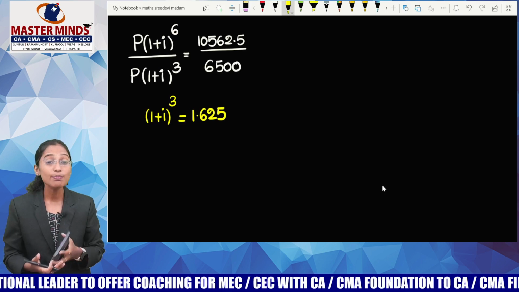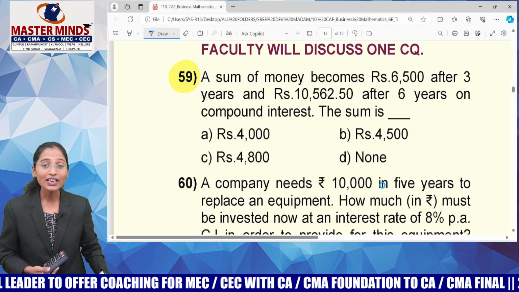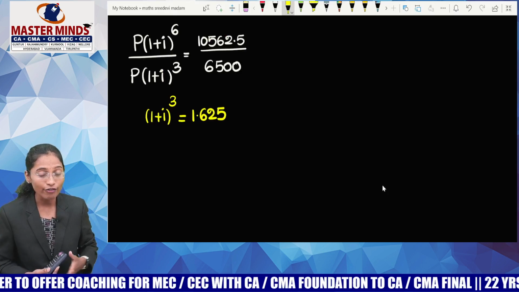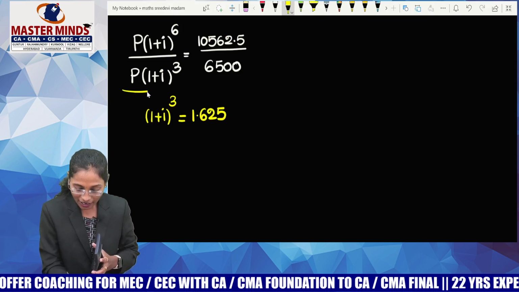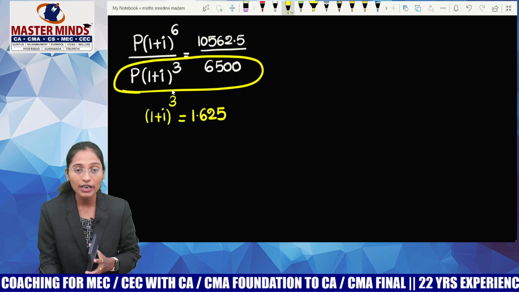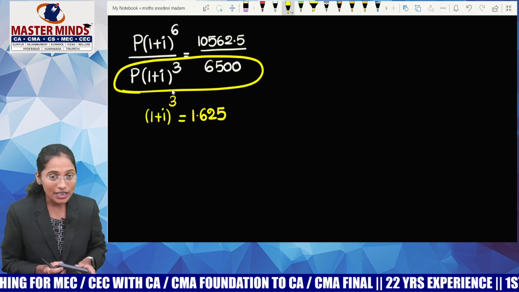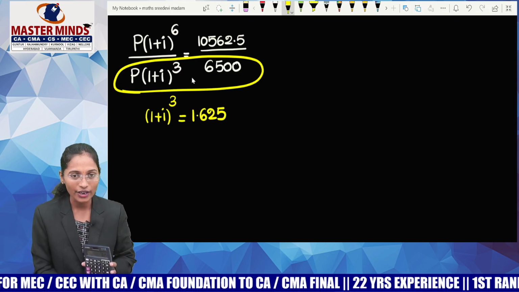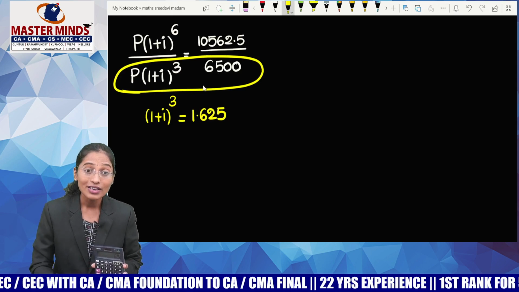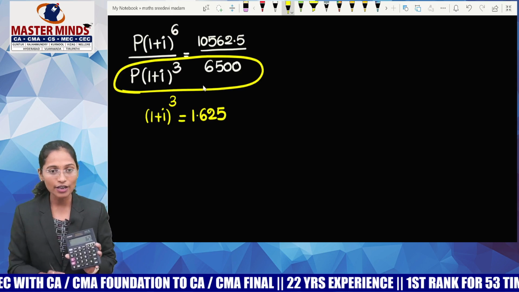Now, what is my target, all of you? My target is to calculate the sum, which means I have to calculate the principal. If I look at my denominator, what is my denominator? P of (1 plus I) whole cube equals 6,500. Then what is P equal to? P equals 6,500 by (1 plus I) whole cube.